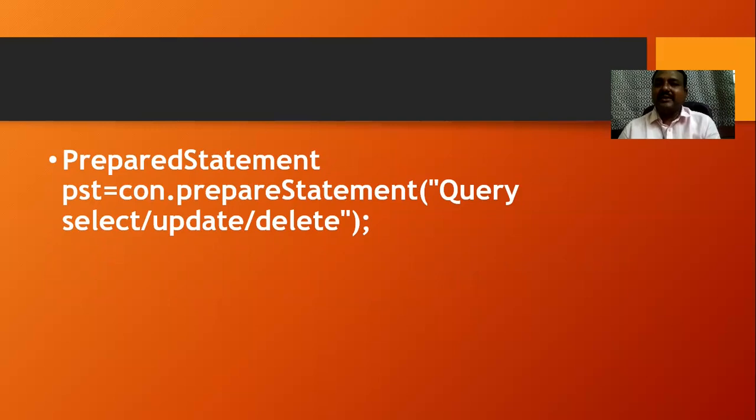On the connection, we call the method called prepareStatement, and this method takes a string as an argument. This argument can also be called a query, and this query can be a selecting statement, an updating statement, or a deleting statement of your database.